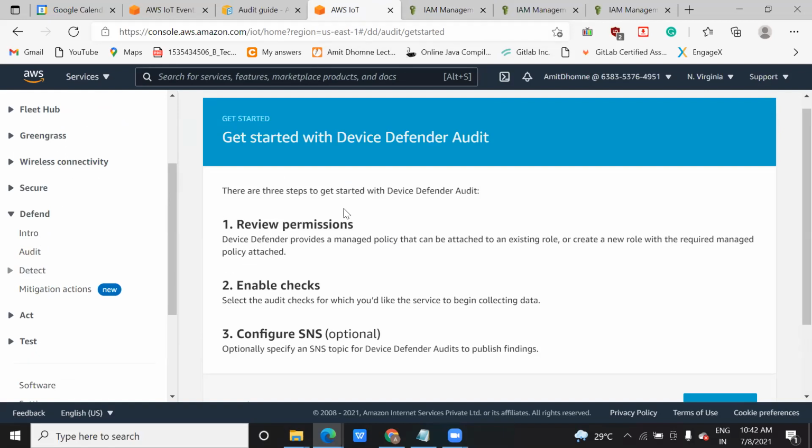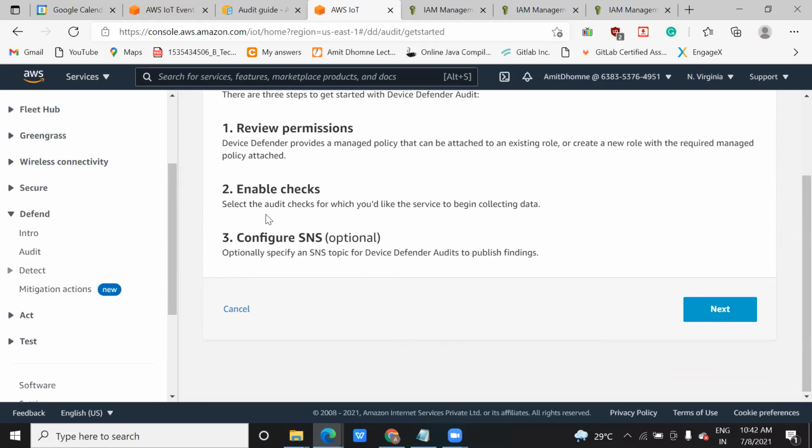But when you work in any organization, you might need this permission. In my account I have the permission, that's why I'm able to open it, because I log in with the IAM user. Now the next thing is, you can check the audit from the data that is coming into your IoT cloud from several IoT devices. Just like yesterday we ran